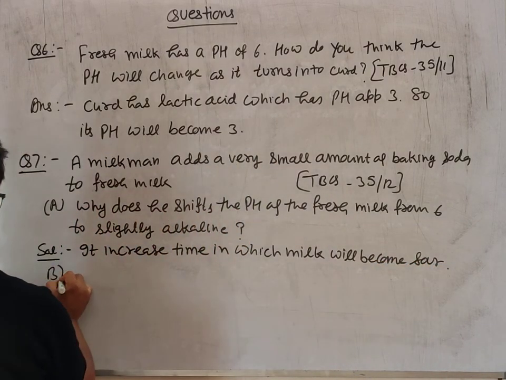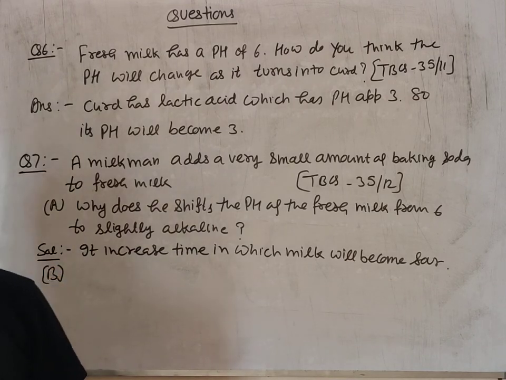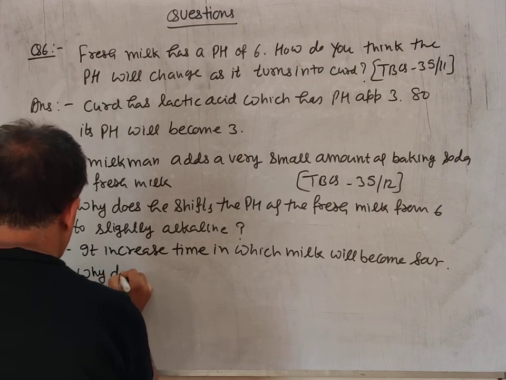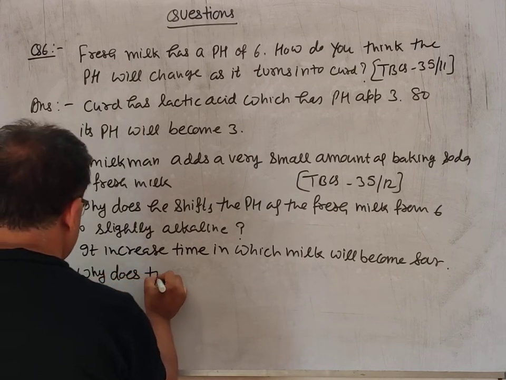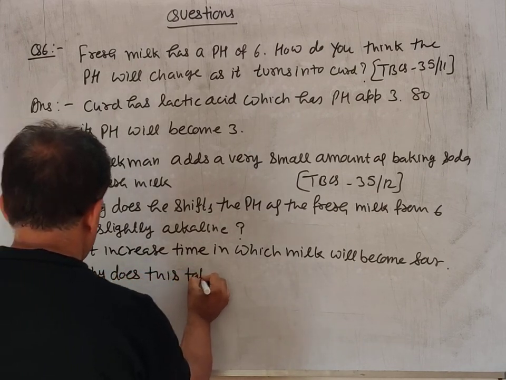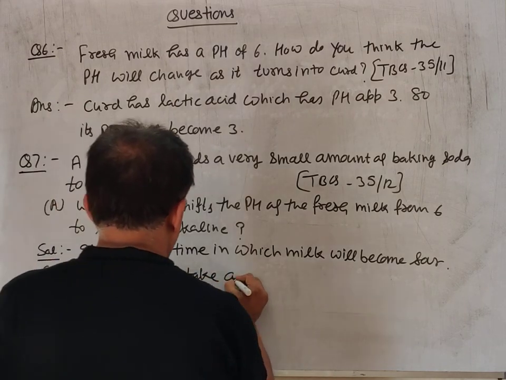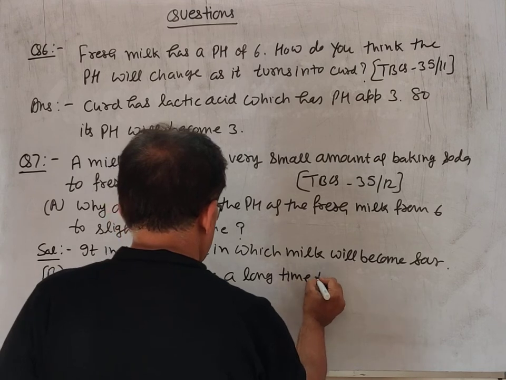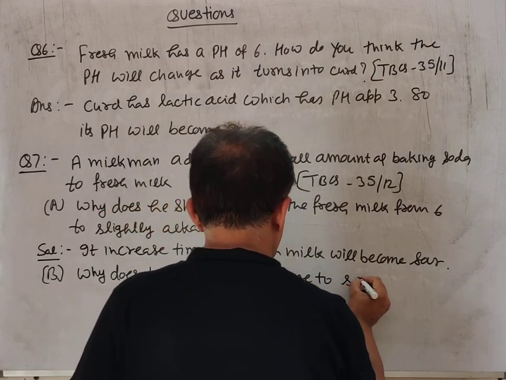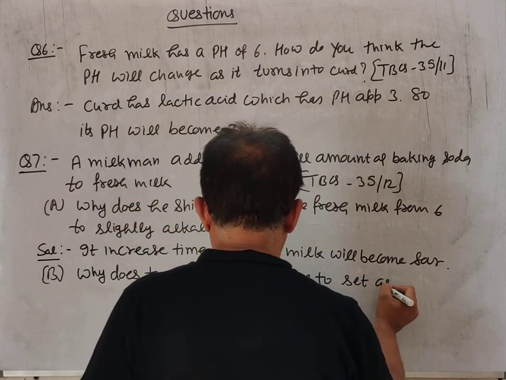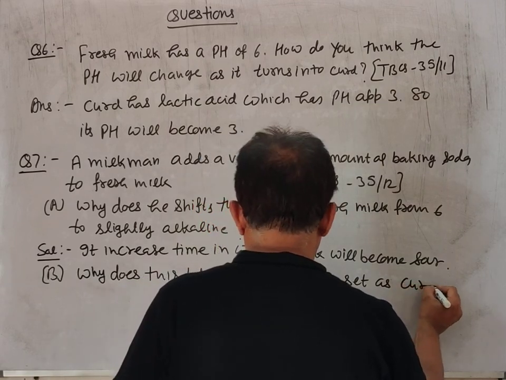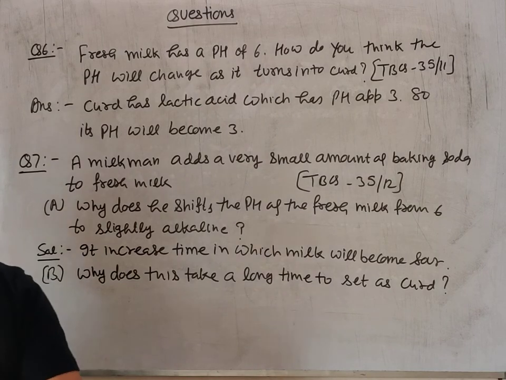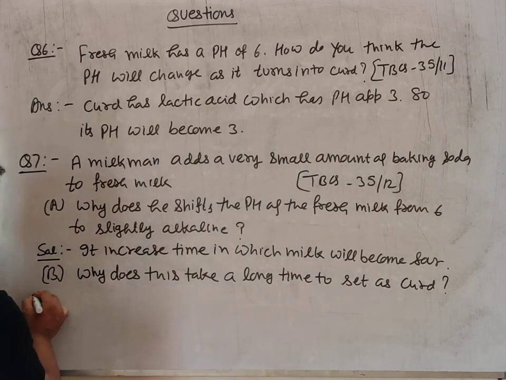Now the second part of this question is, why does this take a long time to set as curd? So now the solution.